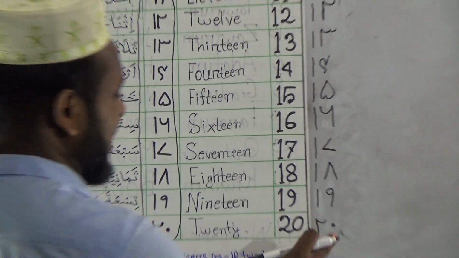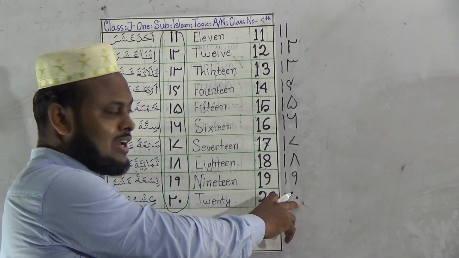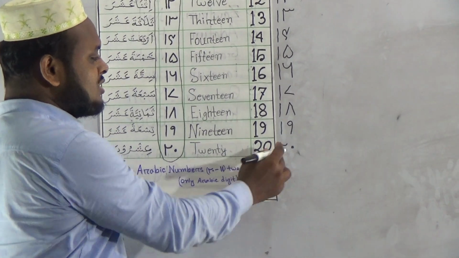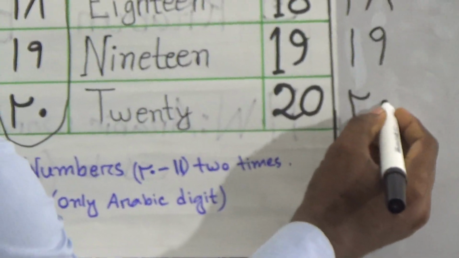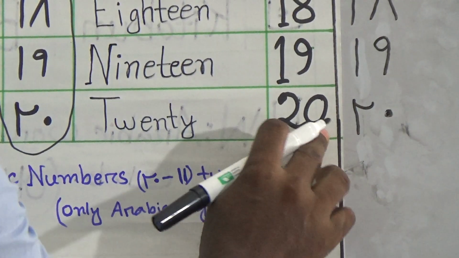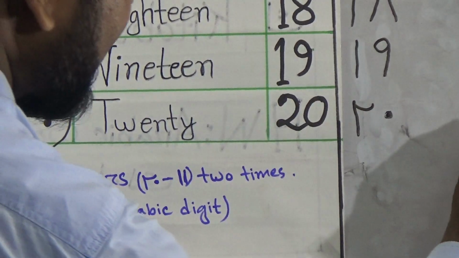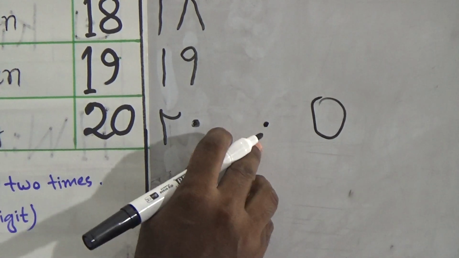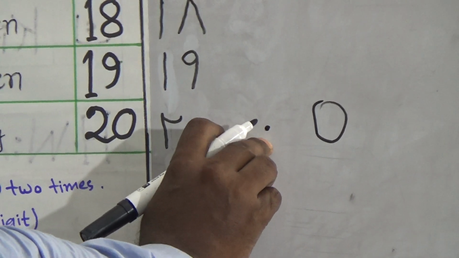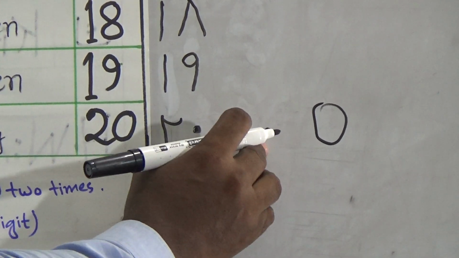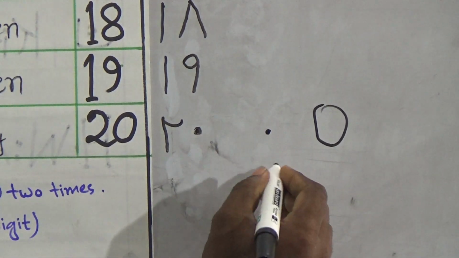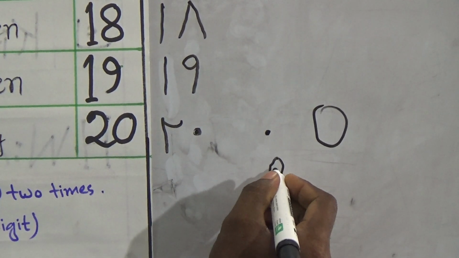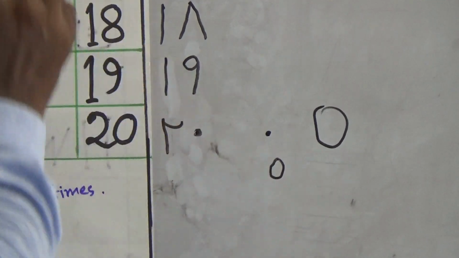Dear students, you must be careful about this 0 in the Arabic language, because there is no space in the 0 in Arabic. In English 0 is like this, but in Arabic 0 is like a dot. There is no space in 0 in Arabic. If you write 0 like this in Arabic, then it will be 5.